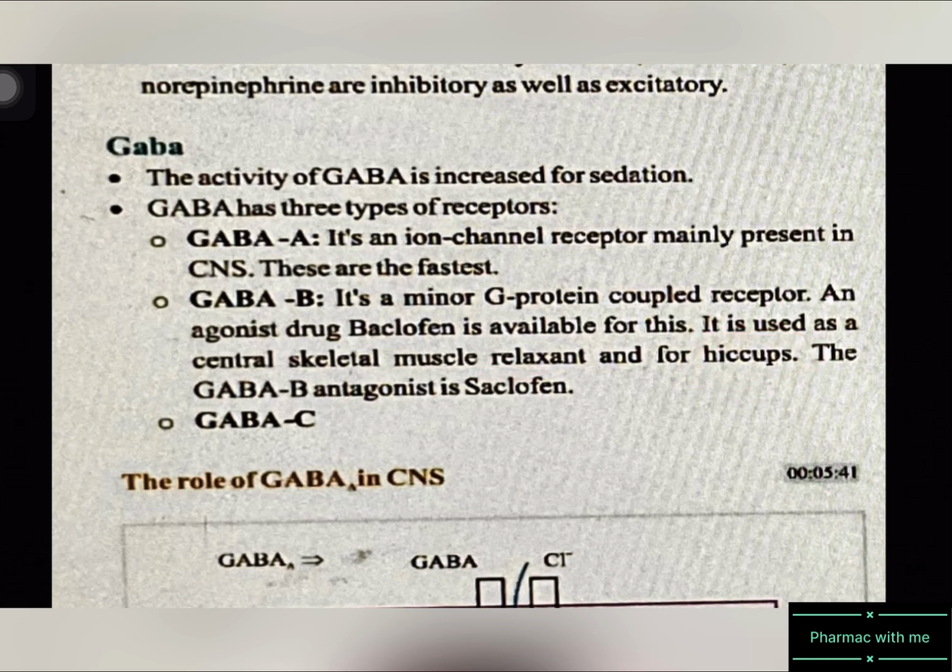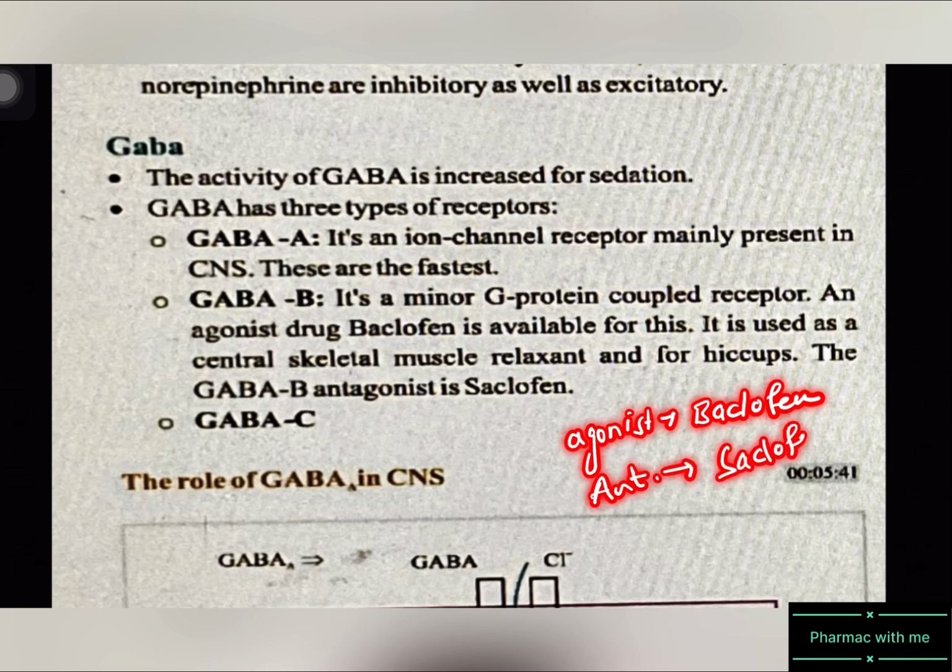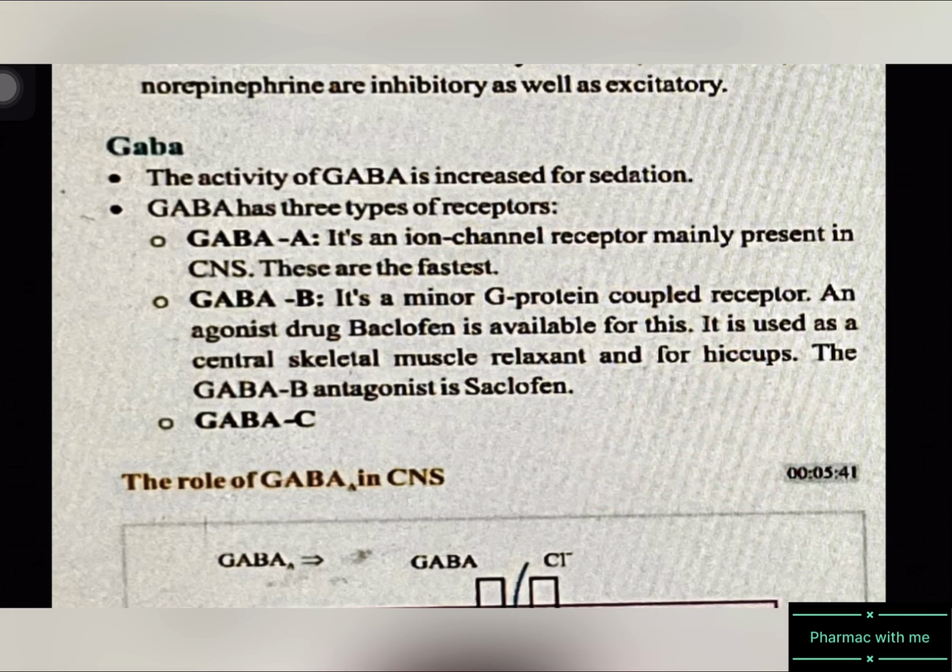Then there is an agonist drug, that is baclofen, whereas an antagonist drug is saclofen. Okay, agonist is baclofen, antagonist is saclofen, and these are the agonist and antagonist for GABA B. The third type is GABA C.